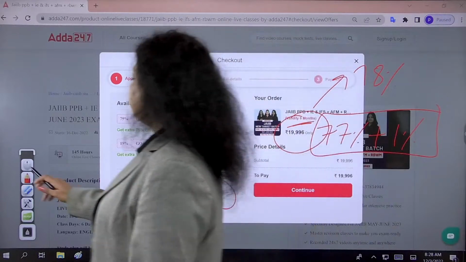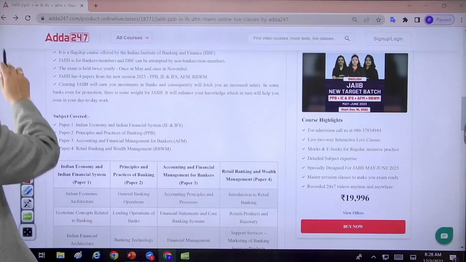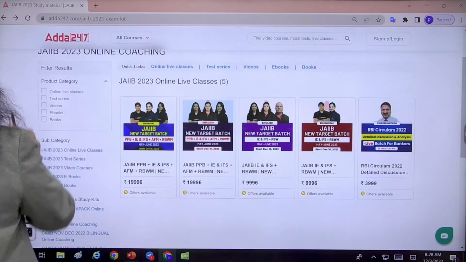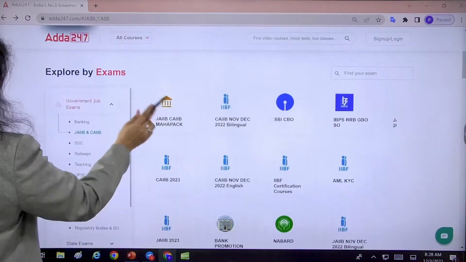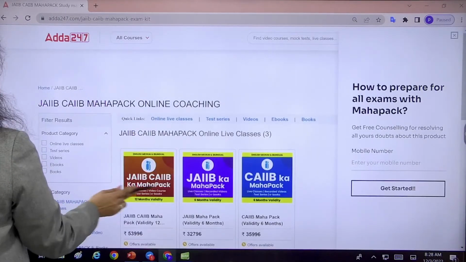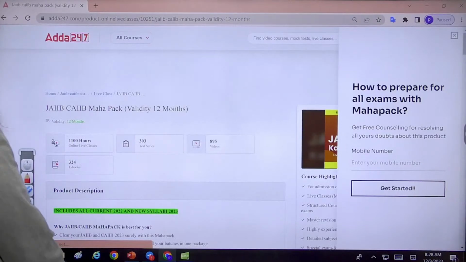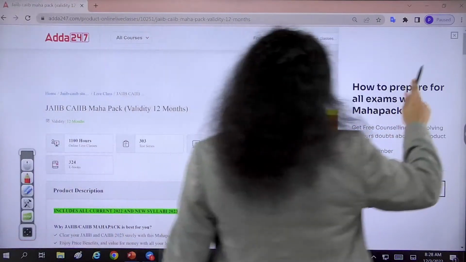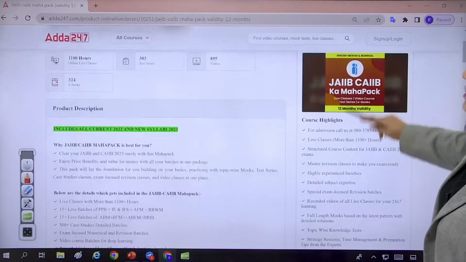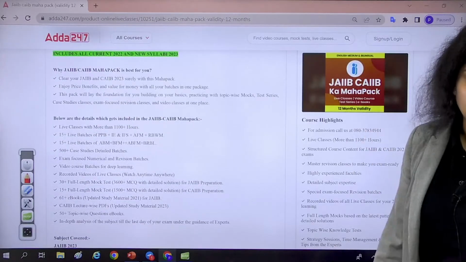Apart from that, if you want to go with the Mahapack, that will be the right choice for you, because you are preparing for the JAIIB and then you have to go for the CAIIB. So in the JAIIB CAIIB Mahapack, the current as well as the old syllabus will be covered, because certain topics and modules have not been changed by the IIBF.